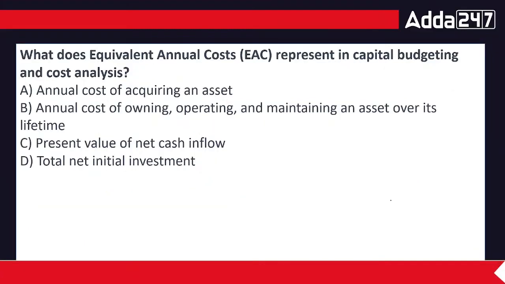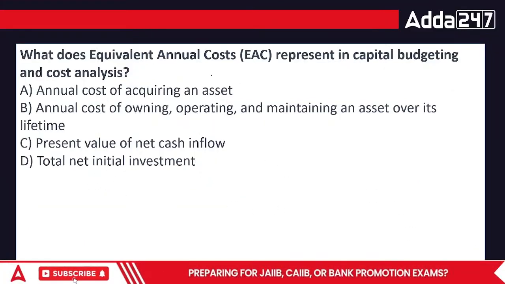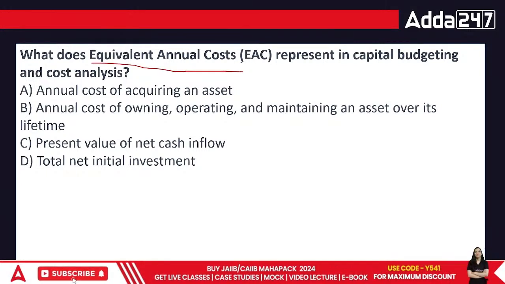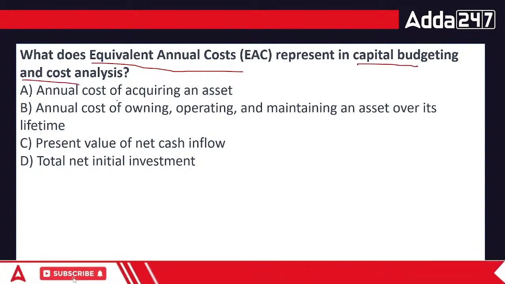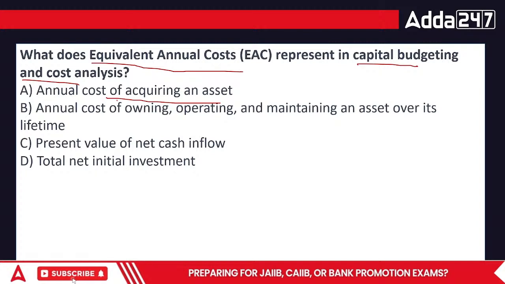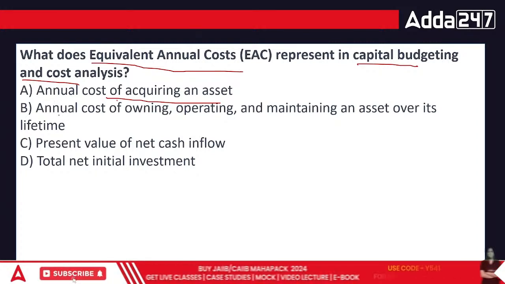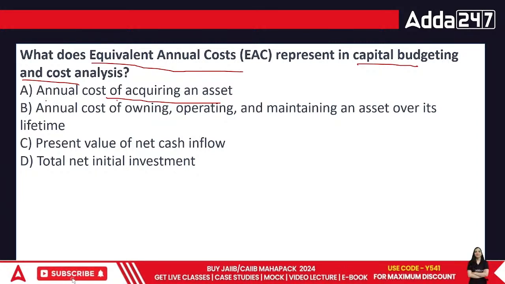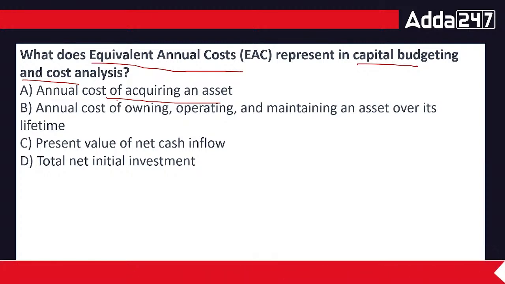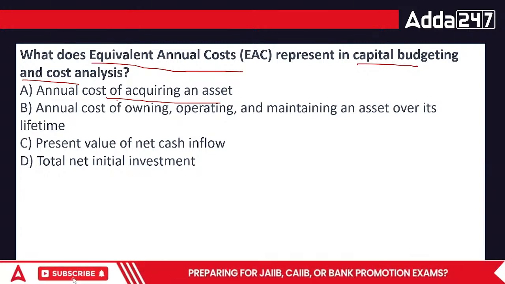Done? Now, what does equivalent annual cost represent in capital budgeting and cost analysis? Is it the annual cost of acquiring an asset, the annual cost of owning, operating and maintaining the asset over time, the present value of the net cash inflows, or the total net initial investment? What would be the answer, everyone?